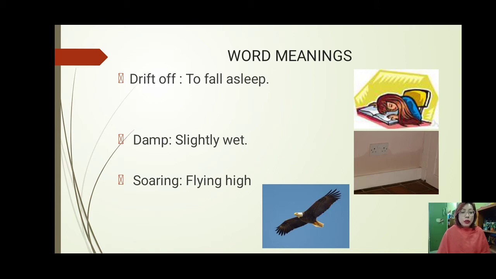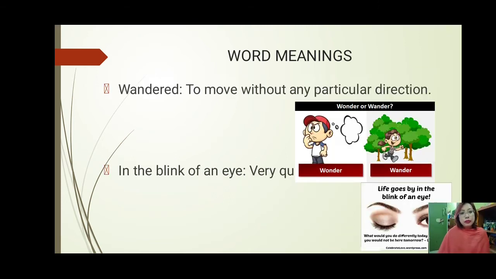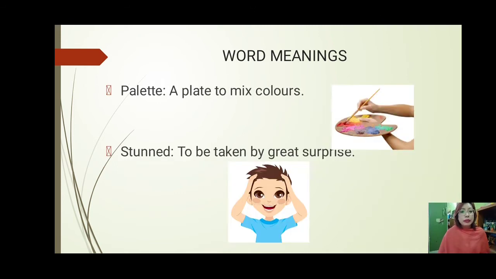The first one was drift off, which meant to fall asleep, right? Damp, which means slightly wet. Soaring means flying high. Wander, that is to move from one particular place without any direction, just to move about, that is to roam about. In the blink of an eye means very quickly, very fast.